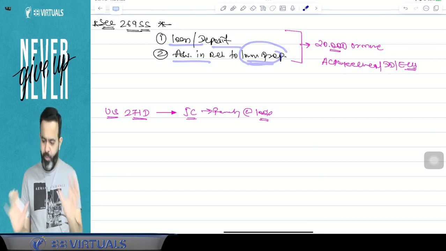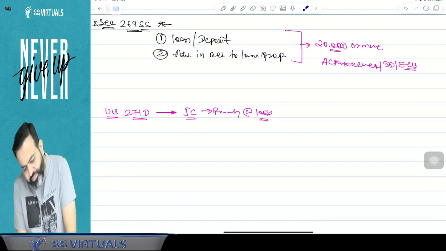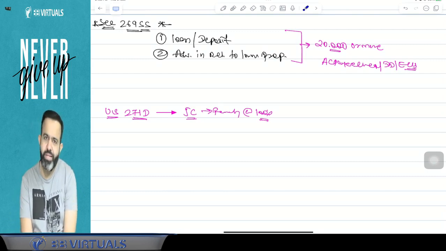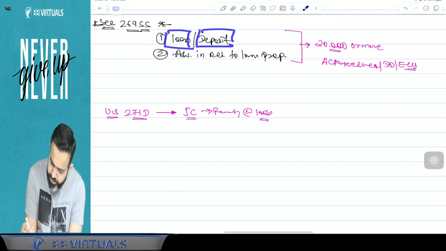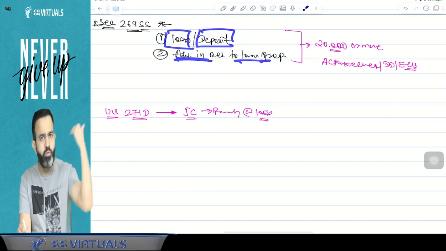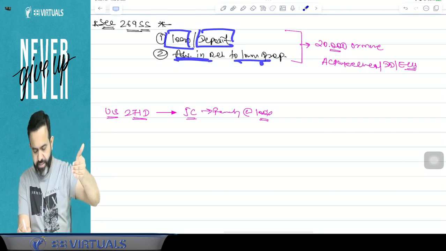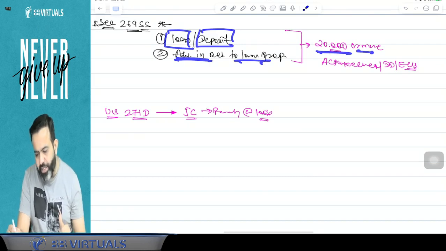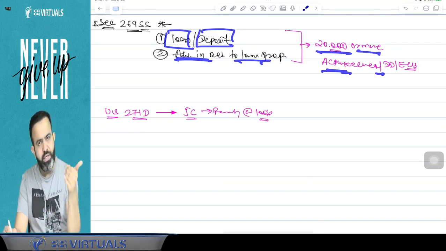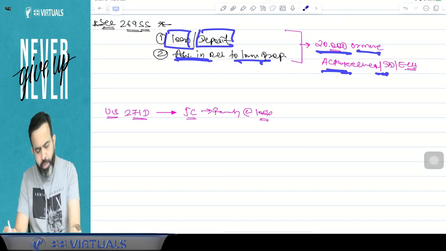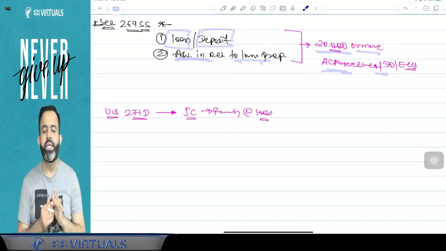So again, try to understand what I am saying. Whenever you take any loan or deposit or advance in relation to immovable property from any one person, and if it is 20,000 rupees or more, then it should be accepted by way of account payee cheque or account payee demand draft or any mode of electronic clearing system.